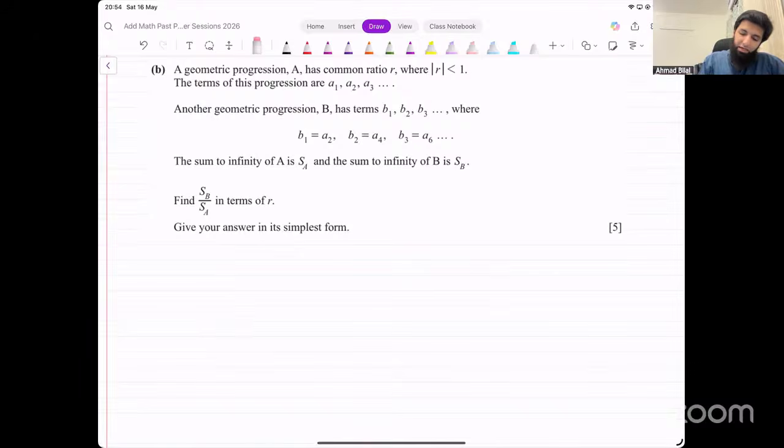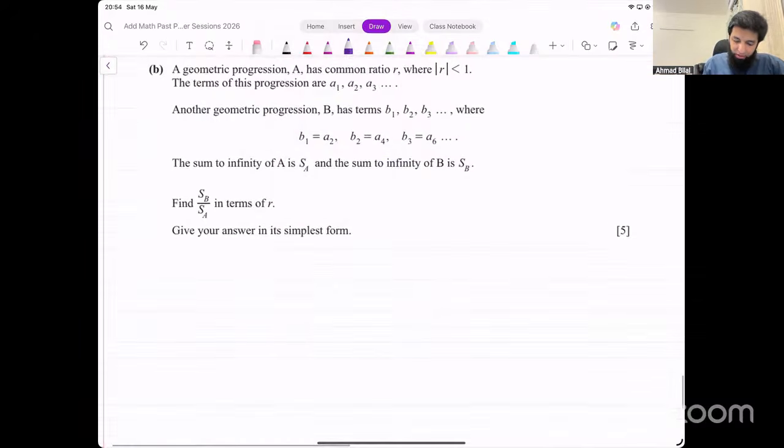Okay. So what we have is one geometric sequence that looks like this. Now this looks complicated, but I feel like its working is not that complicated because you see the first GP, its terms are A1, A2, A3. We can write down the sum to infinity for this. They call this SA. What's the sum to infinity? A over 1 minus R. We can write down the ratio for this as well.